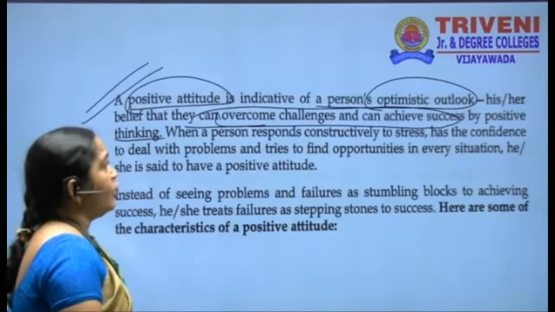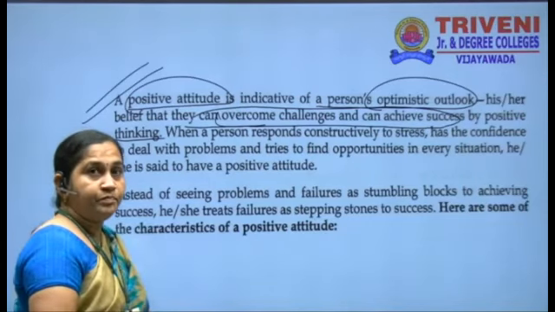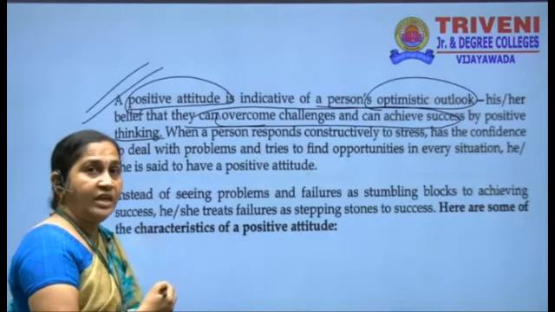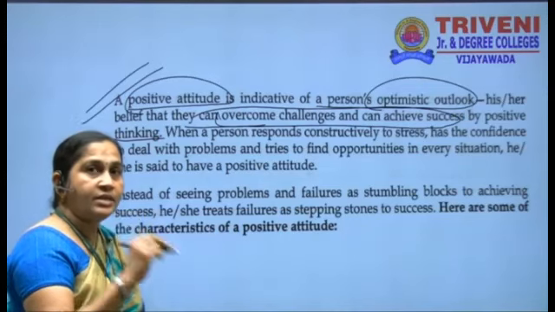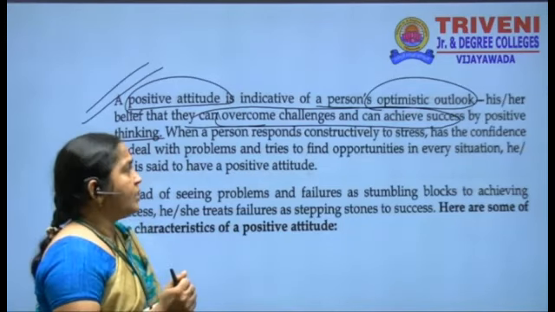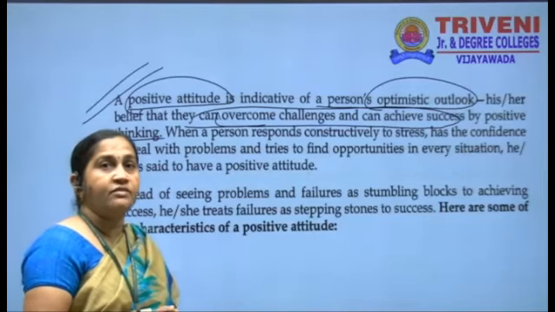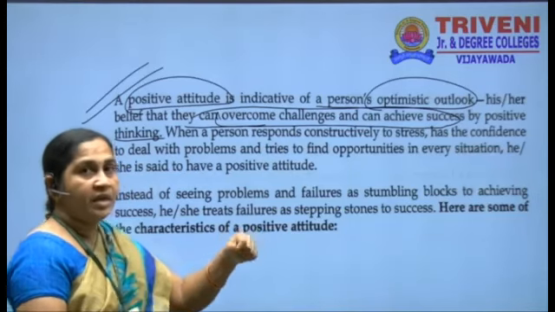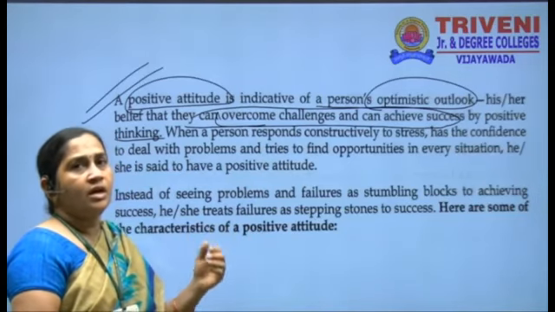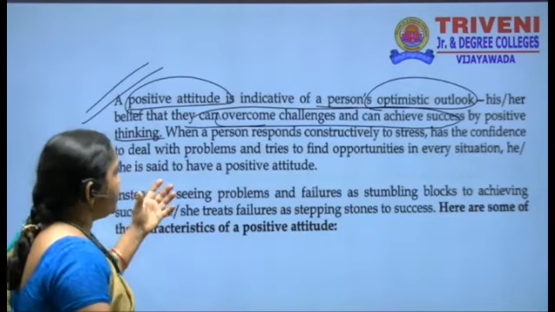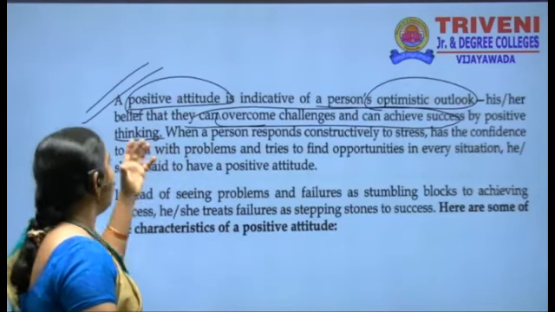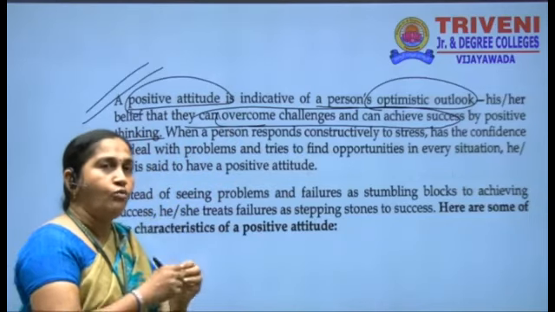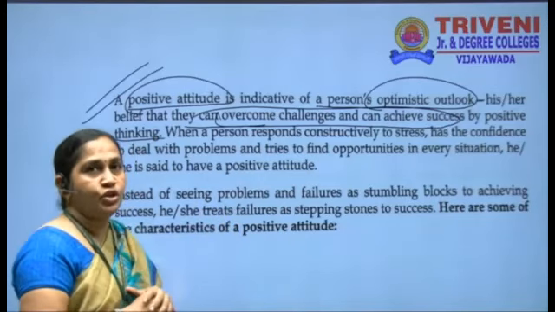And you can take the example of Thomas Alva Edison, right? The inventor of the electric bulb. He failed 1,000 times, but he had a strong belief in himself that he would definitely get success in making that electric bulb, and at last he got success in it, right? So if you have that type of positive thinking in your mind, definitely you can achieve, however many hurdles you may face in your life.